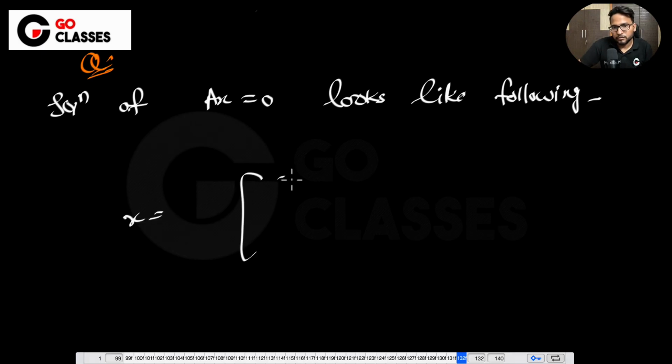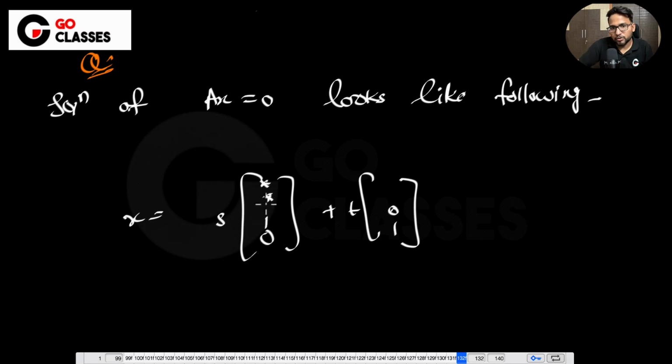x equal to s into something plus t into something. So suppose something like this, right? I say that the solution of Ax equal to 0 looks like the following. Then can you tell me about the rank of A, if A is 10 cross 10?